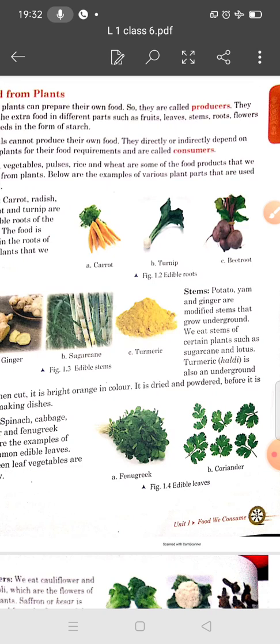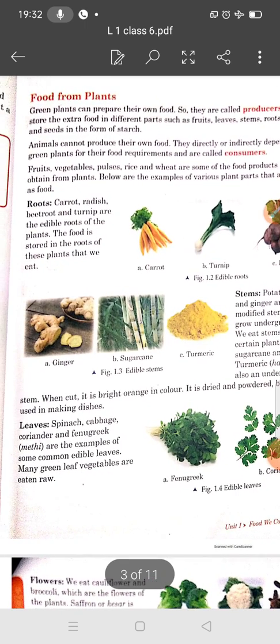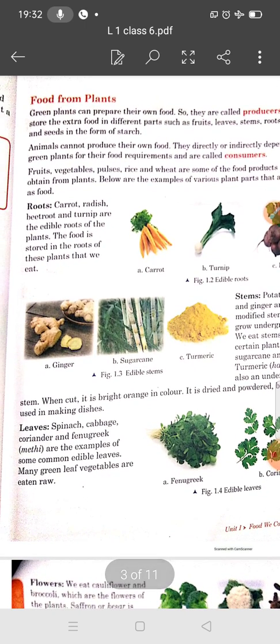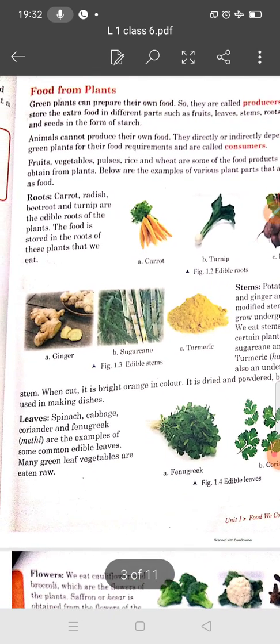And student, you know, haldi, turmeric, is also an underground stem. When we cut it, it is bright orange in color. When it is dried and powdered, it is used in making dishes. Nowadays turmeric is also used in the coronavirus disease. We can say that it is a medicine, a herb.